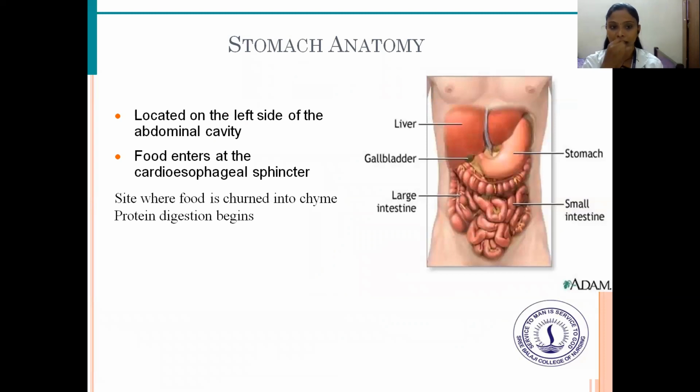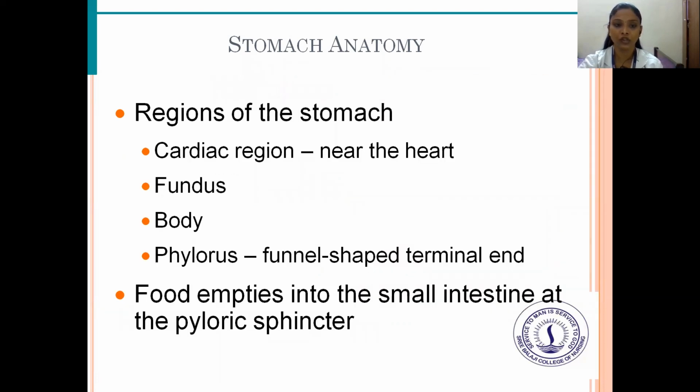Next is the stomach anatomy. It is located on the left side of the abdominal cavity. Food enters at the cardioesophageal sphincter, the site where food is churned into chyme. Protein digestion begins at this time. Next are the regions of the stomach. One is the cardiac region, which is nearer to the heart, next is the fundus, next is the body, and the other one is the pylorus, the funnel-shaped terminal end. Food empties into the small intestine at the pyloric sphincter.